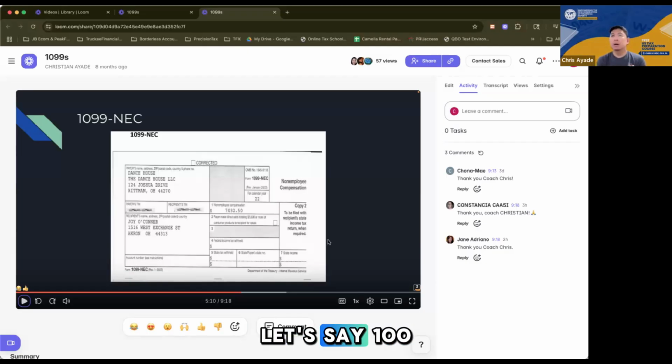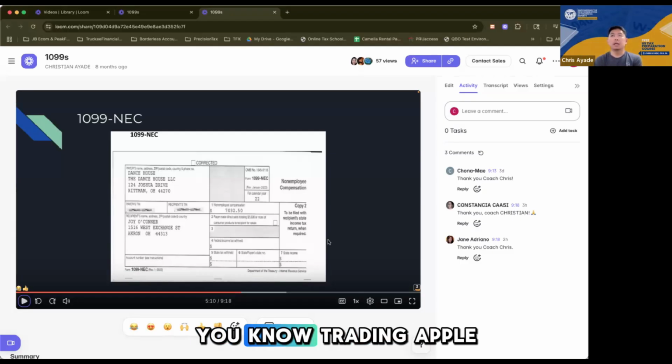So that's a short-term gain, or it could be a short-term loss as well, right? If you bought it at, let's say, 100, and because you needed the money, you sold it for like 90, because at that time the market was trading Apple at $90 per share. So you lose $10 per share. That could be a short-term loss, right? And a long-term gain would be more than 12 months, right?